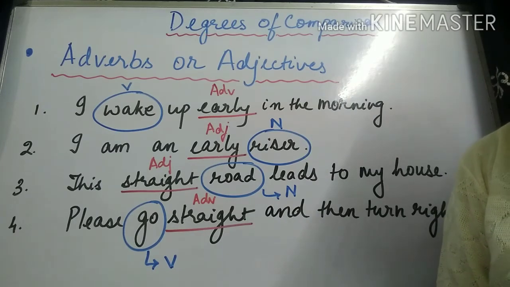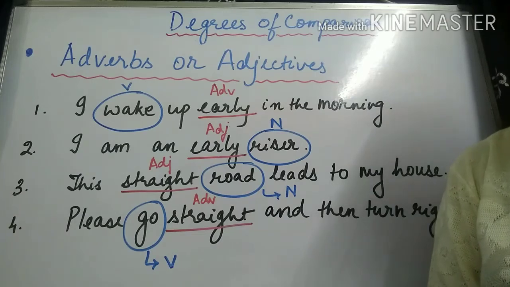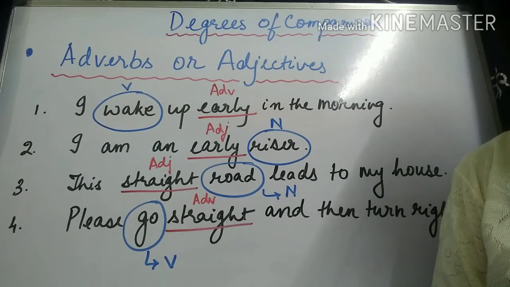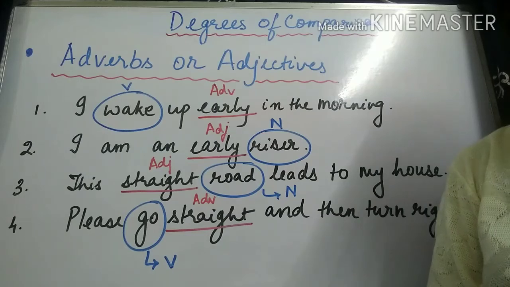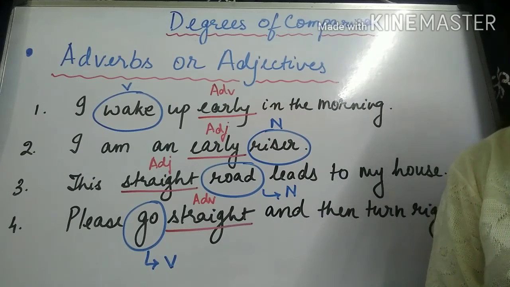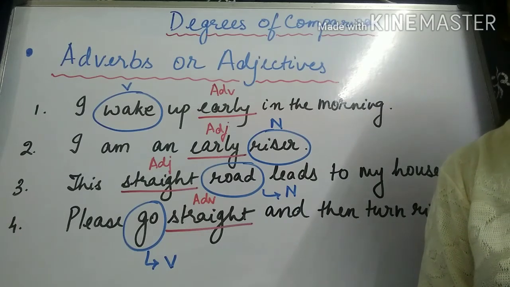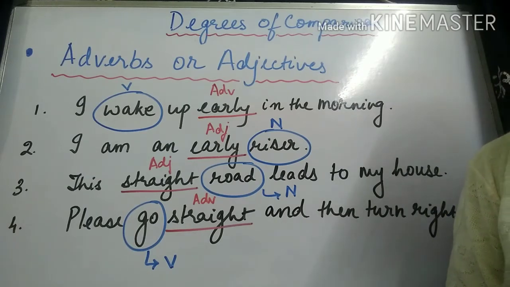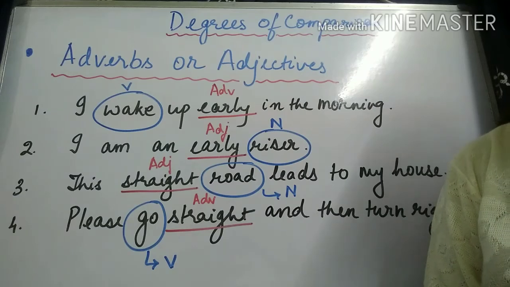So daily routine, which kind of routine? Daily routine. Over here the word daily is qualifying the noun, modifying the noun routine, hence it is an adjective. But in the next sentence, I go there daily. How often do I go there? Daily. So the word daily functions as an adverb in this sentence.